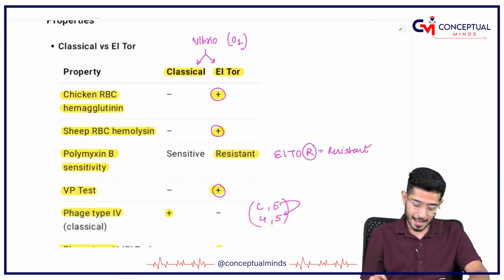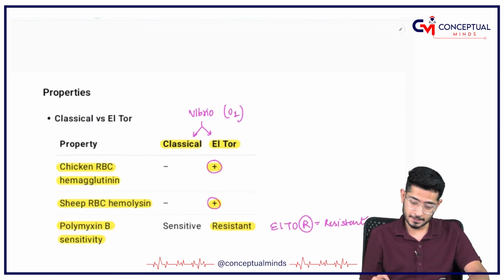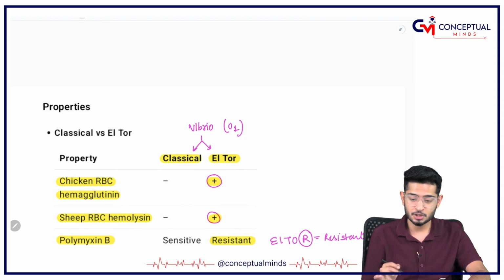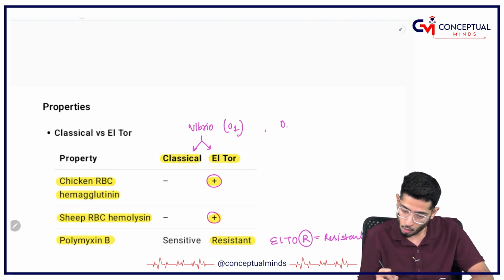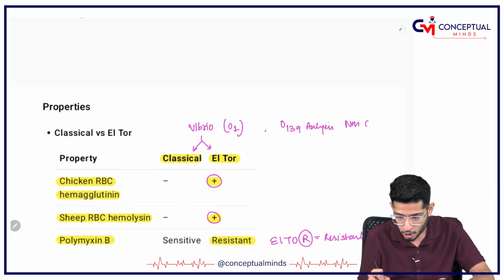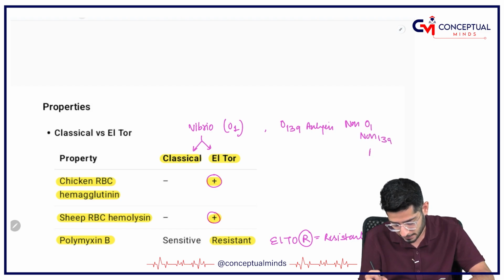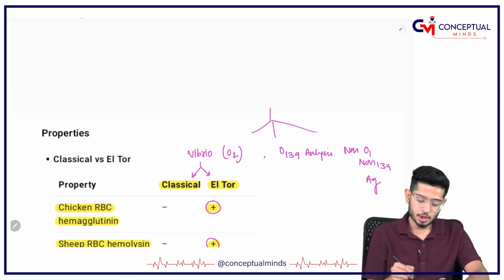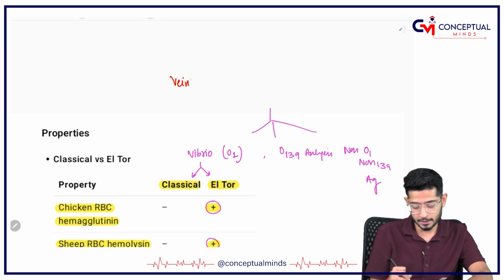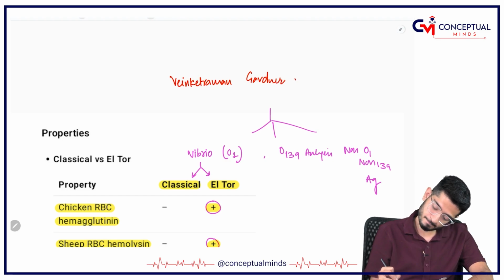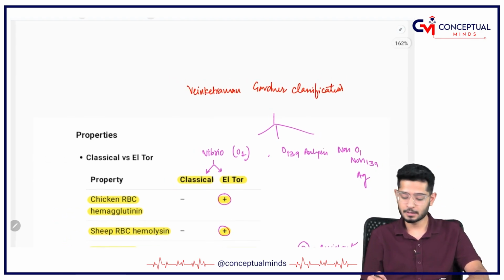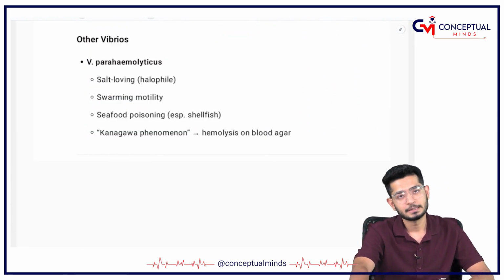Okay, you got it. And coming on to, yes, so we have discussed the O antigen on the basis of O1 antigen. So there are some other also like O139 antigen, and then you have got non-O1, non-O139 antigen. Okay, these three antigens are there. Fine. So this classification is called as Gardner and Venkataraman classification. Okay. So I hope that it is clear to you.